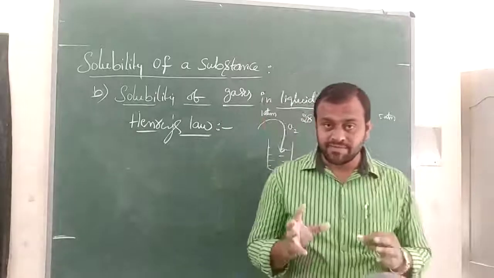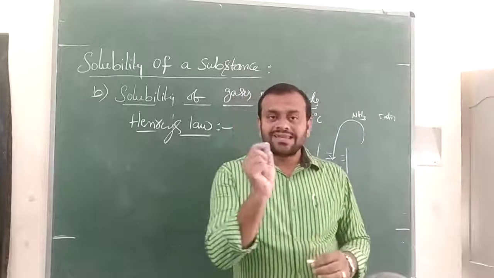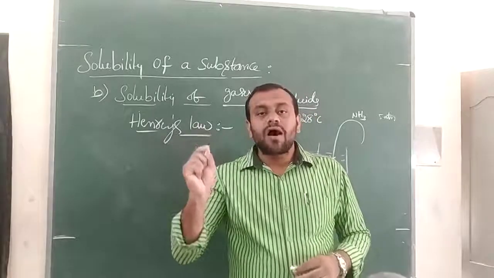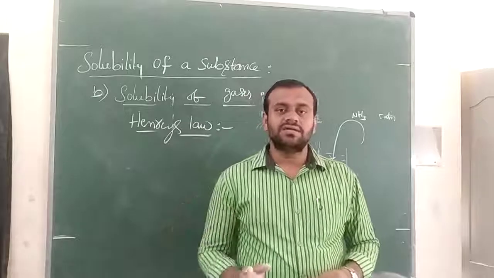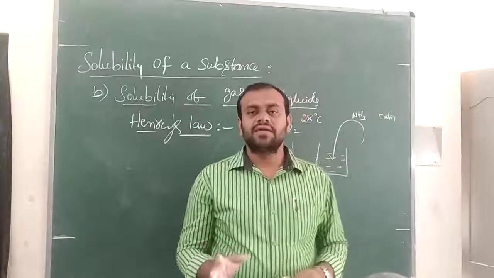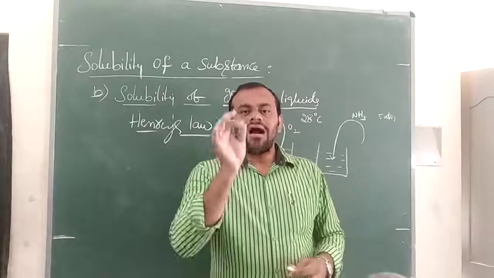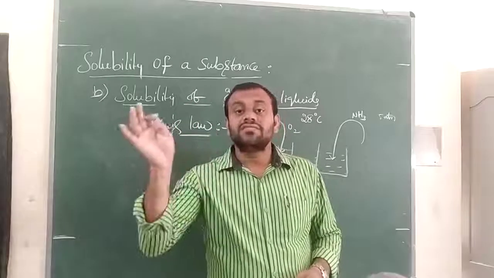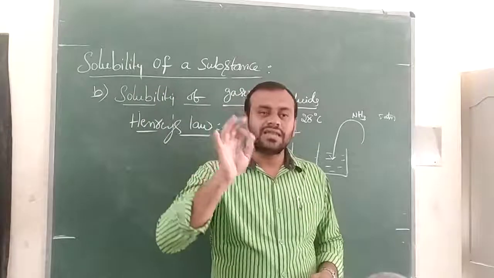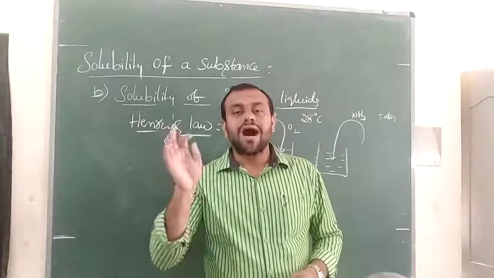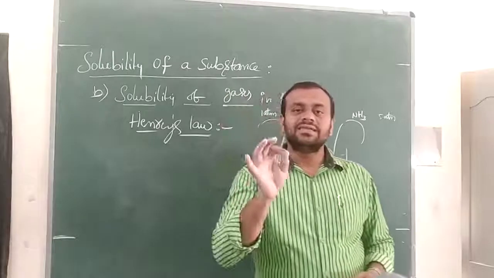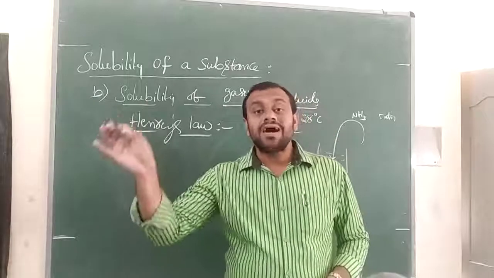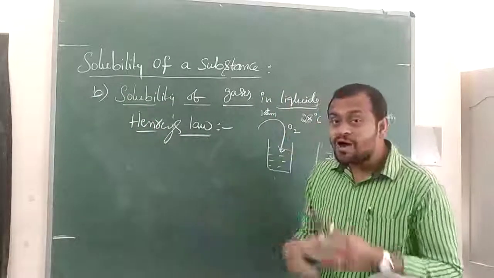Once again I will repeat, a very important law, Henry's law. Henry's law mainly explains the solubility of a gas in a liquid by the application of pressure at constant temperature. It can be stated as: at constant temperature, the solubility of a gas in a liquid is directly proportional to the partial pressure of the gas. Why am I calling it partial pressure?